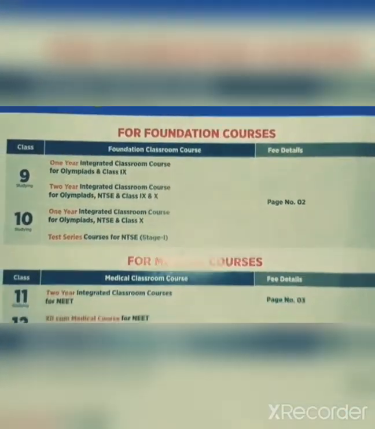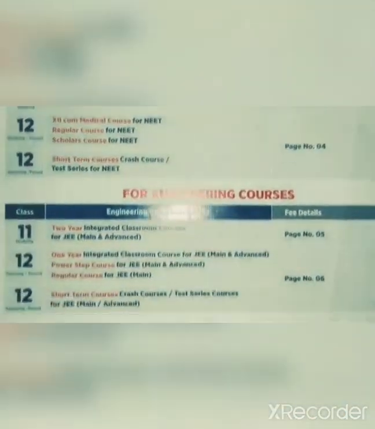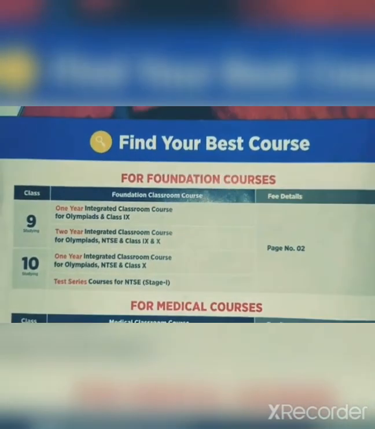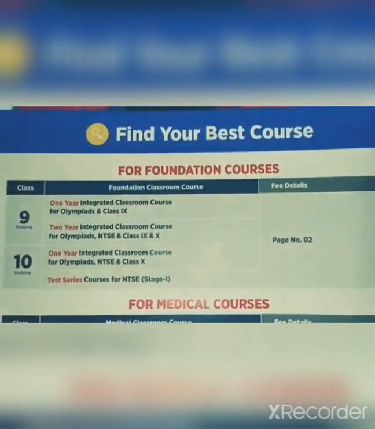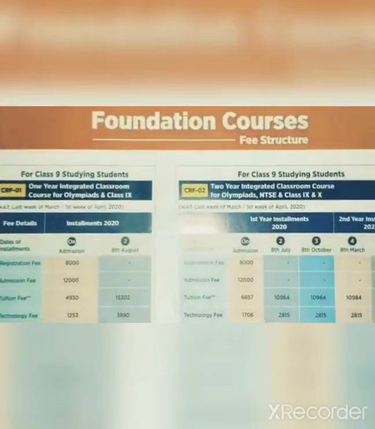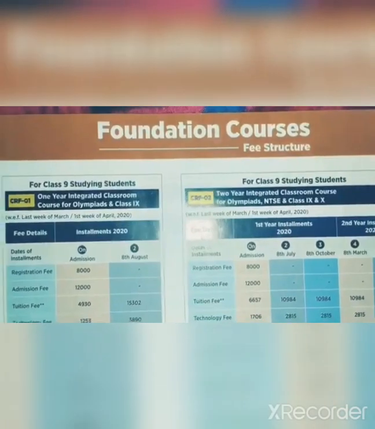Let's talk about the foundation course first. So this is the foundation course fee structure.